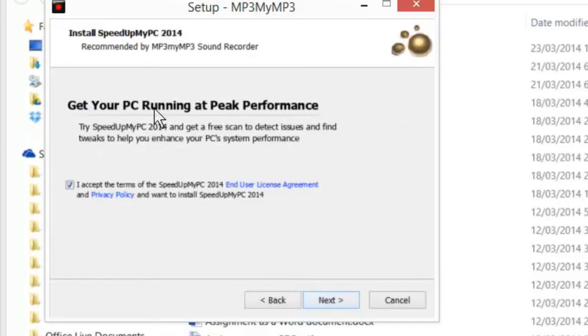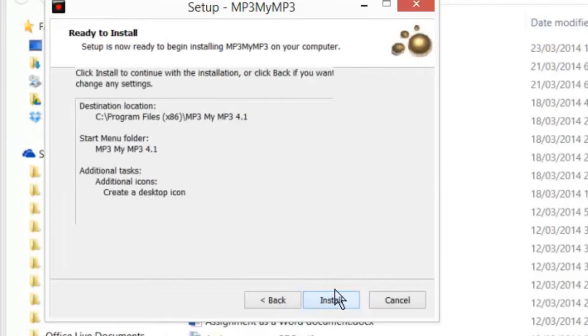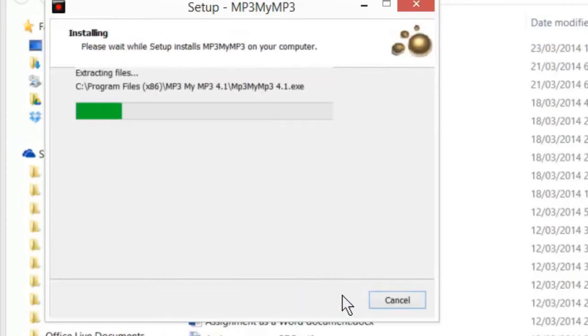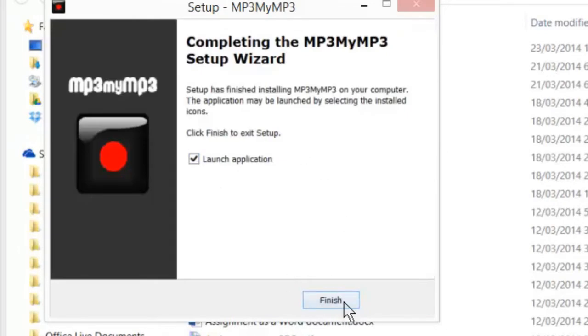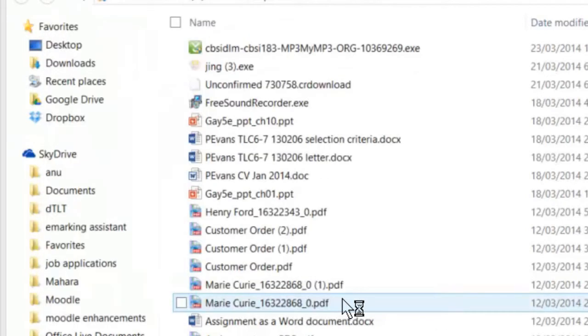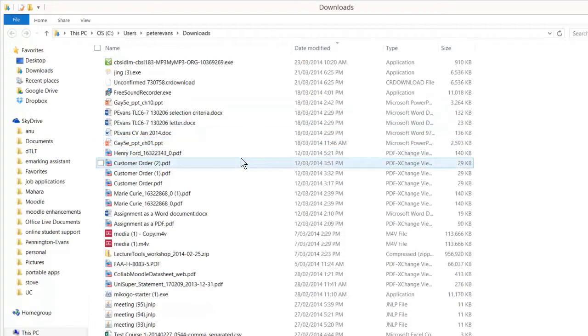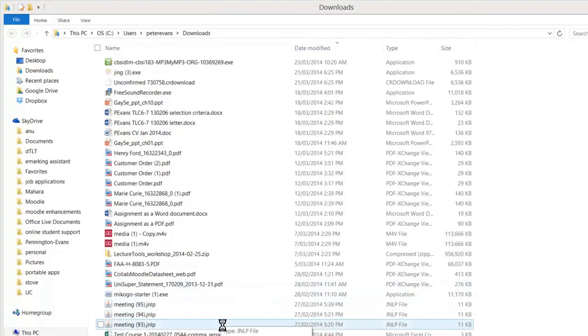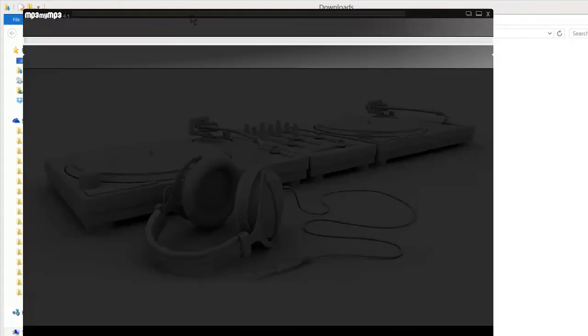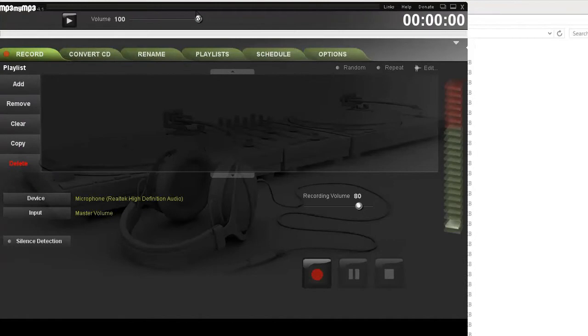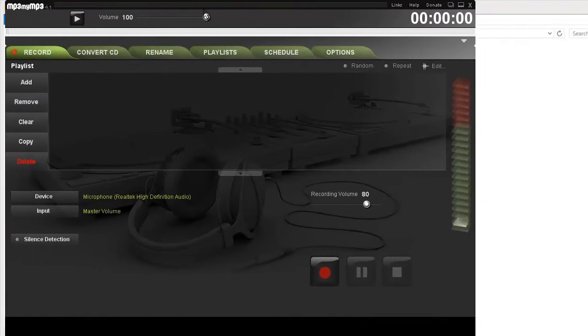Next. Another one. Get your PC running at peak performance. No, I don't accept that. And install. And now we're going to launch the application. Once we've installed the application, we can do a couple of things to set it up so it makes it as easy as possible for me to record things.